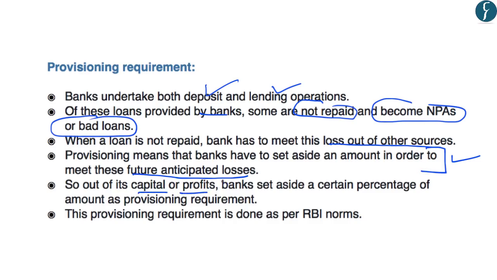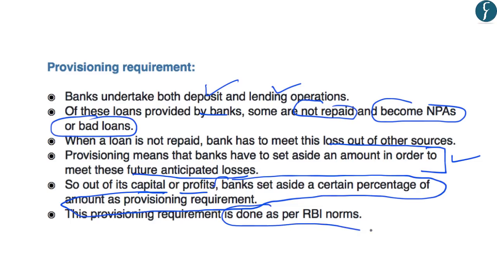And out of the capital or profits, the banks set aside a certain percentage of amounts as a provisioning requirement amount. And this provisioning requirement is done as per the RBI norms. So this is a very simple concept to understand: the banks have to set aside a certain amount of their capital and profits in order to meet the future anticipated losses. And these provisioning requirements are done as per the norms which are clarified by the Reserve Bank of India.